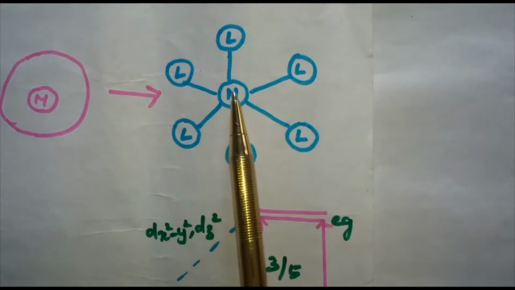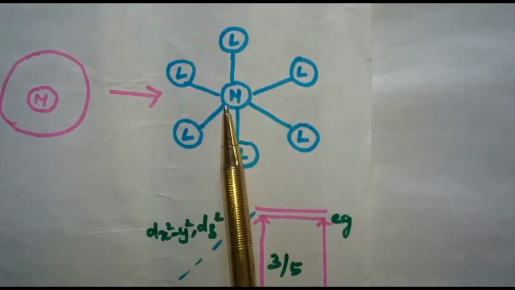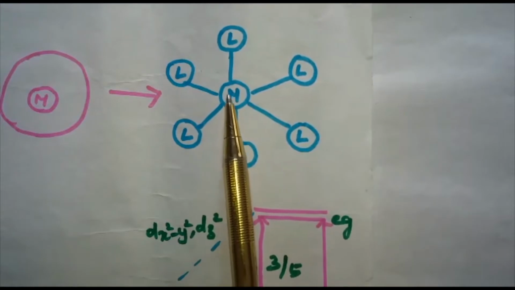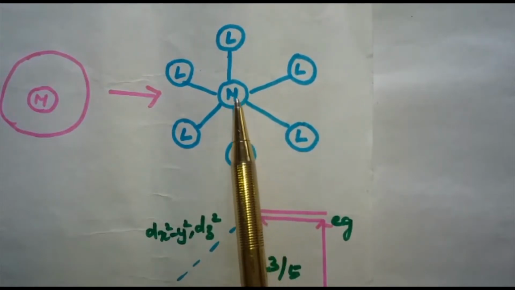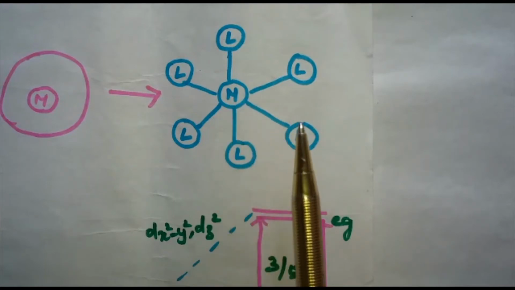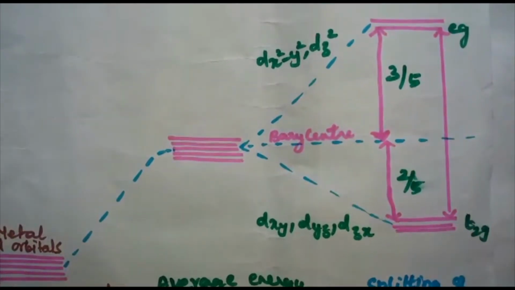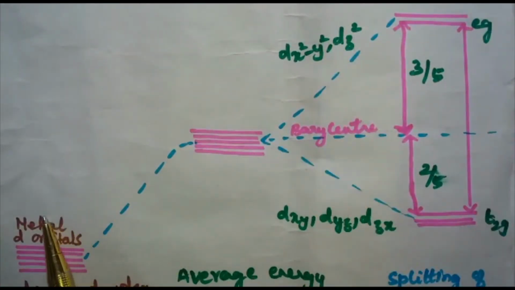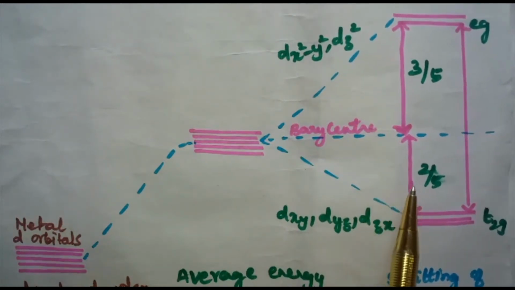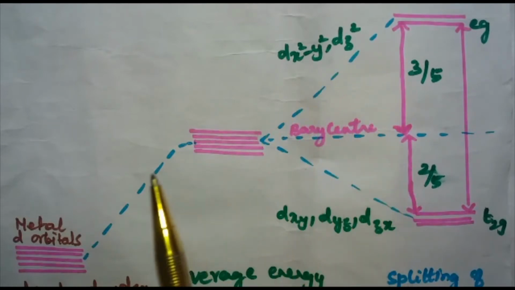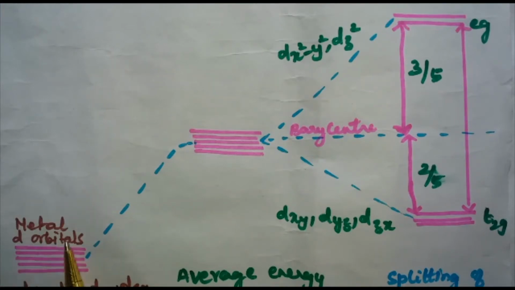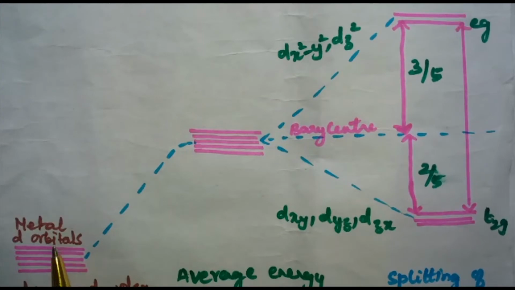Such a repulsion is more when the metal d orbital is directed towards the ligand than when it is away from the ligand. Therefore, here in the picture, the d orbitals were degenerate, and after the splitting we have two levels, T2g and Eg. The dx squared minus y squared and dz squared orbitals, which point towards the axes along the direction of the ligand, will experience more repulsion and will be raised in energy.